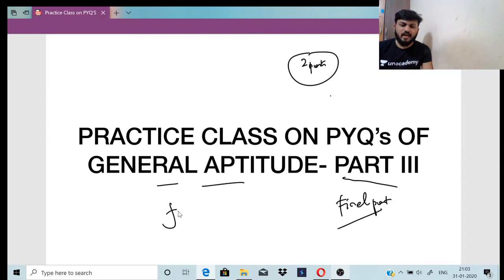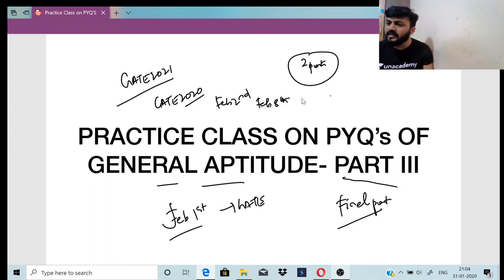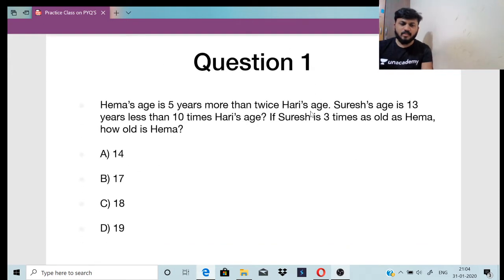I know most of you guys are having exams tomorrow. Tomorrow is the GATE exam for most of the streams. I know you guys won't be attending it, so you can see it later. But for those people who are planning for GATE 2021, and for those who still have their GATE 2020 exams, for some it is on February 2nd, for some on February 8th, those people can see this live class. So let us start with the first question directly.